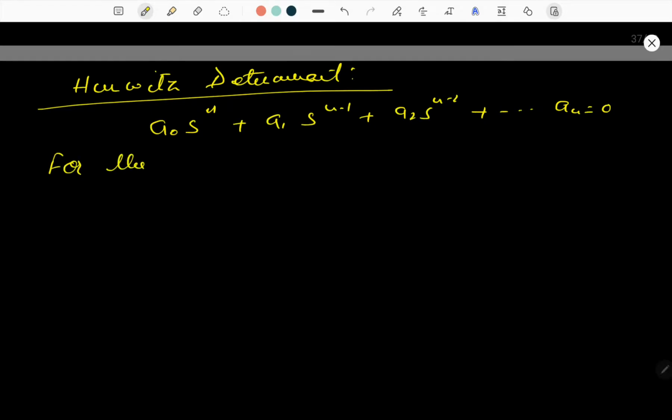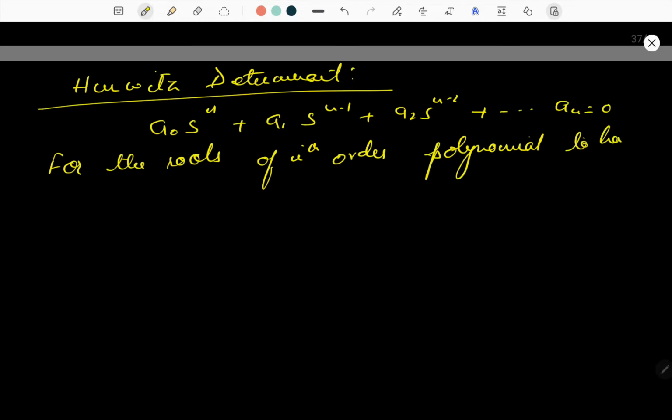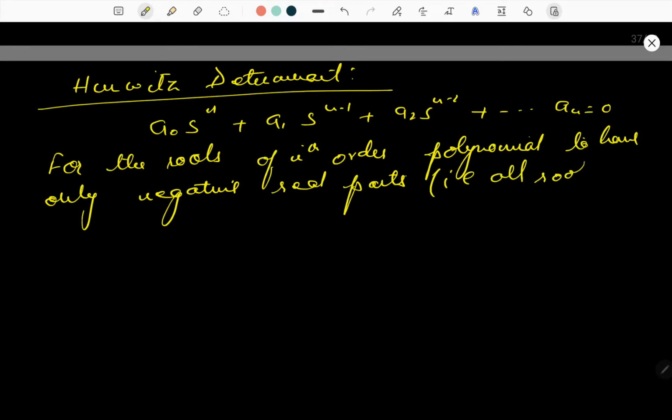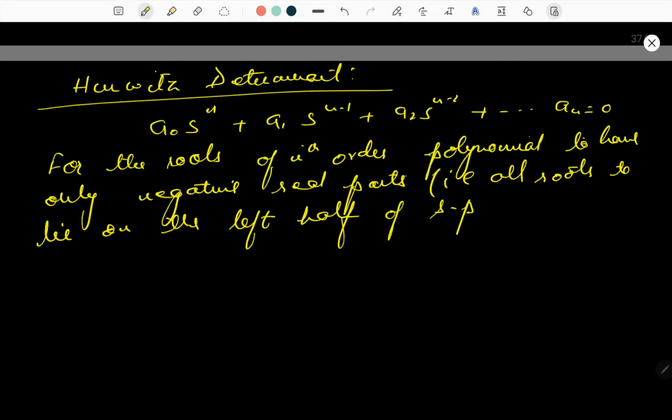just write down these things. For the roots of the nth order polynomial to have only negative real parts, because we need negative real parts for the system to be stable, that is, all roots must lie on the left half of the S plane. That means simple, which we have told you earlier.